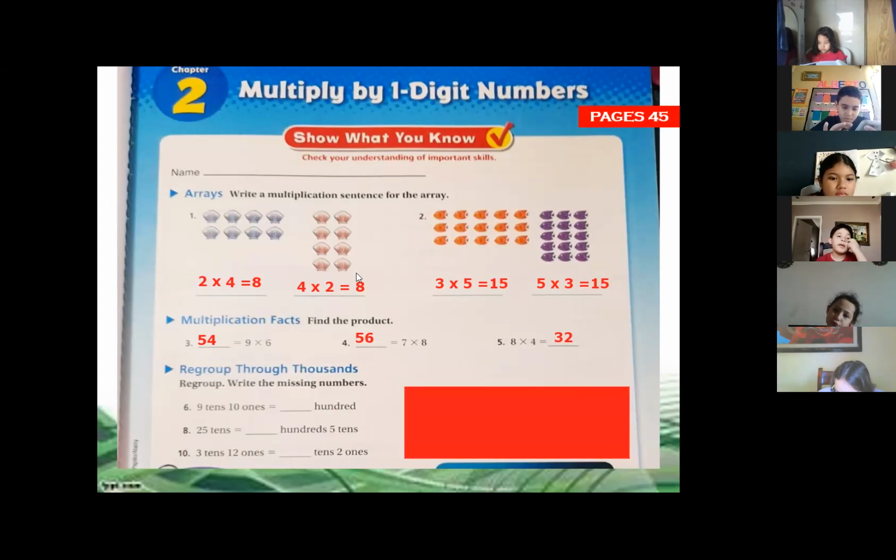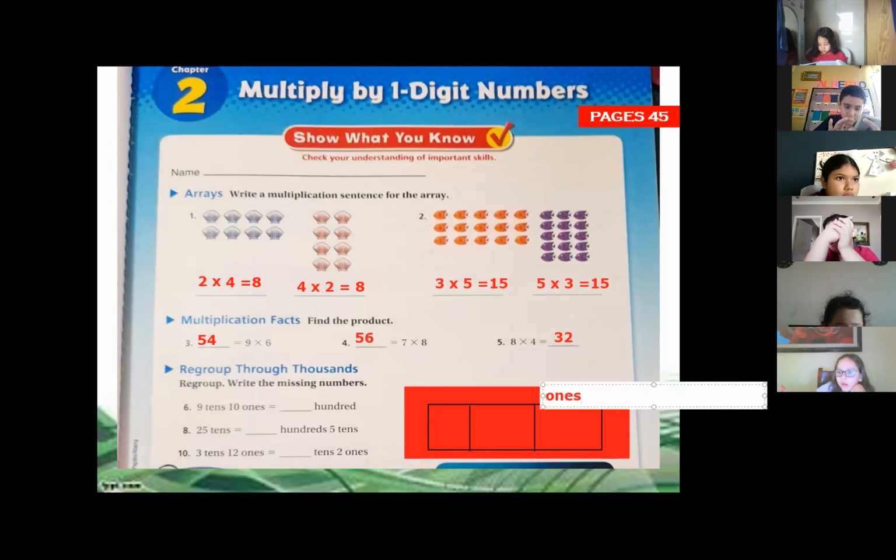Remember that when we're talking about this, we're also talking about the place value chart. So we have the ones, we have the tens, and the hundreds. I'm going to write it down here. How many ones do we have, class?